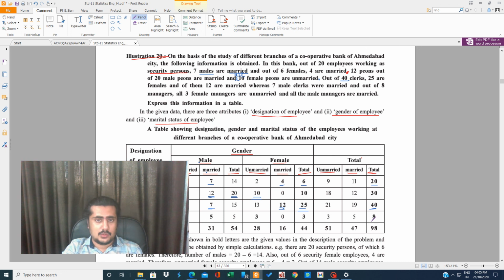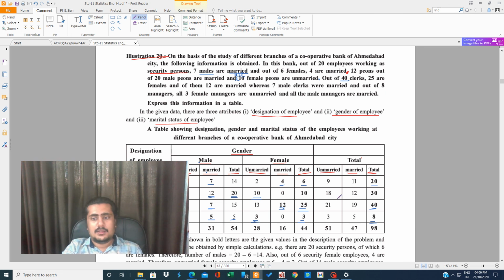Out of 8 managers, all 3 females are unmarried. So all 3 means total also 3, unmarried also 3. And all the male managers are married. So out of 8, if 3 are female, 5 are male, and all are married, so all 5 is to be written in the married column.